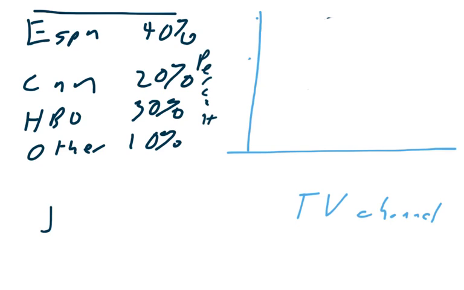Since there's nothing lower than 10, I'm going to put 10% here, then 20%, then 30%, and normally you'll get graph paper to do this.